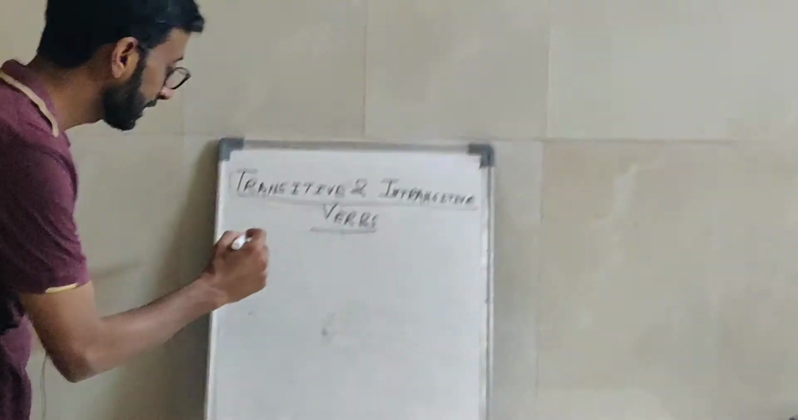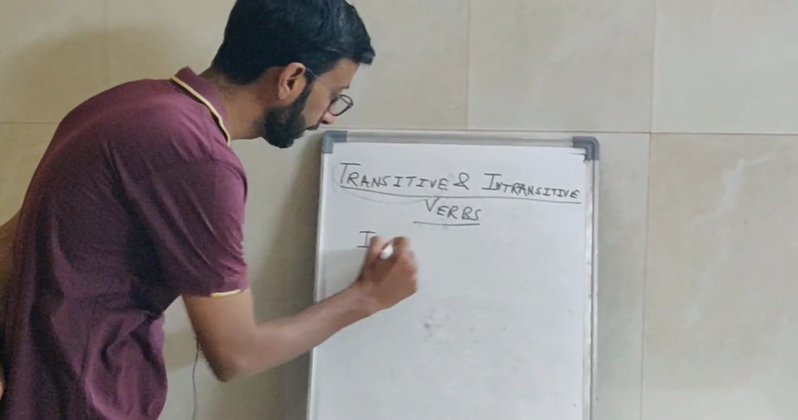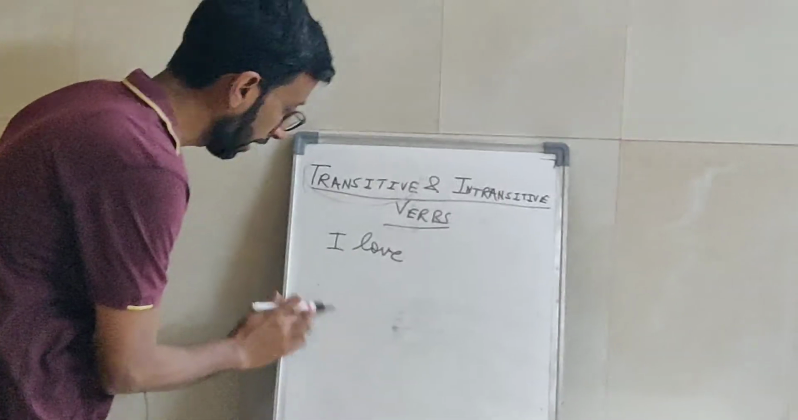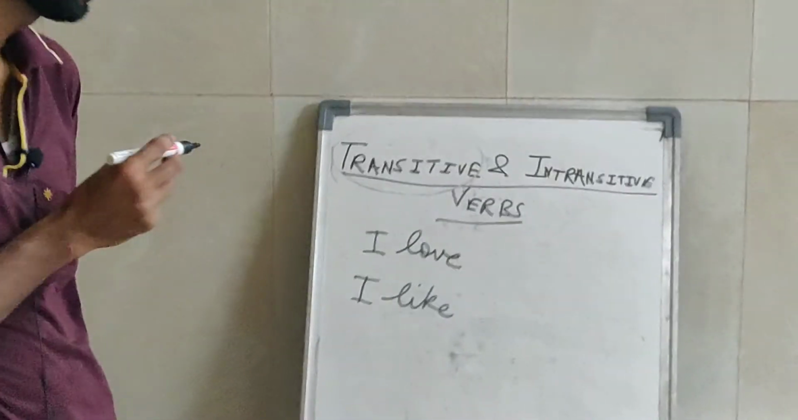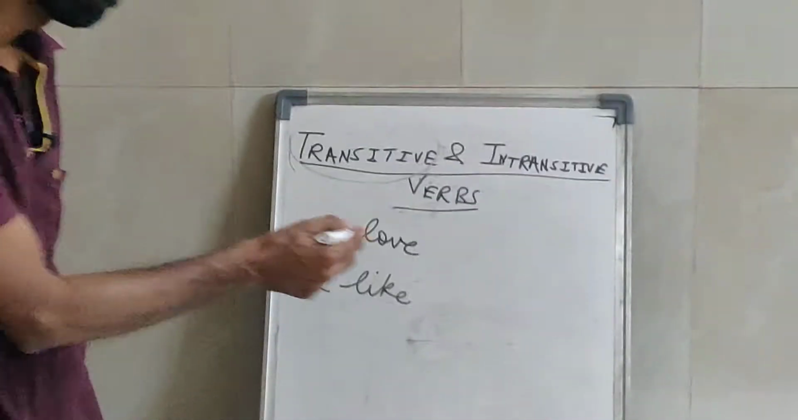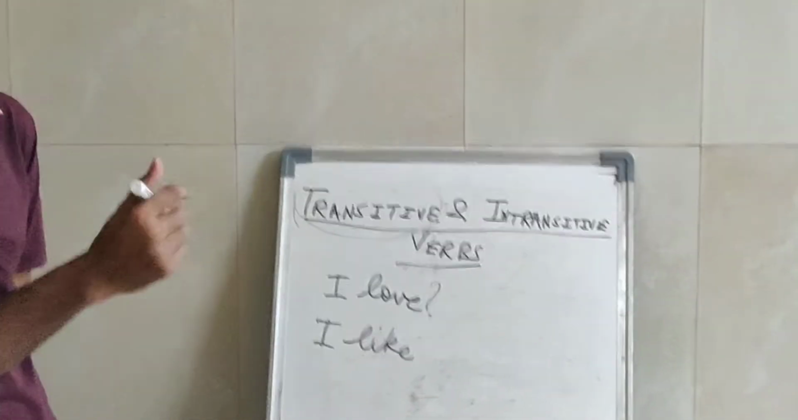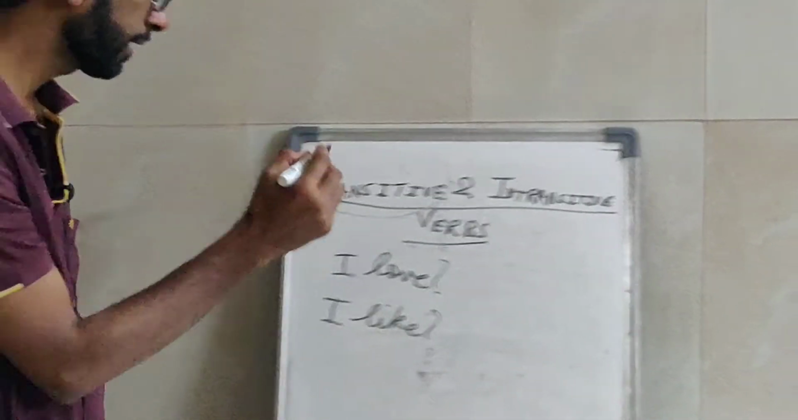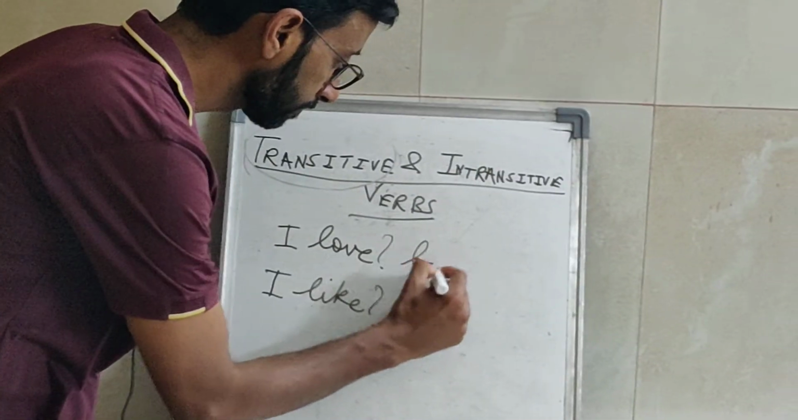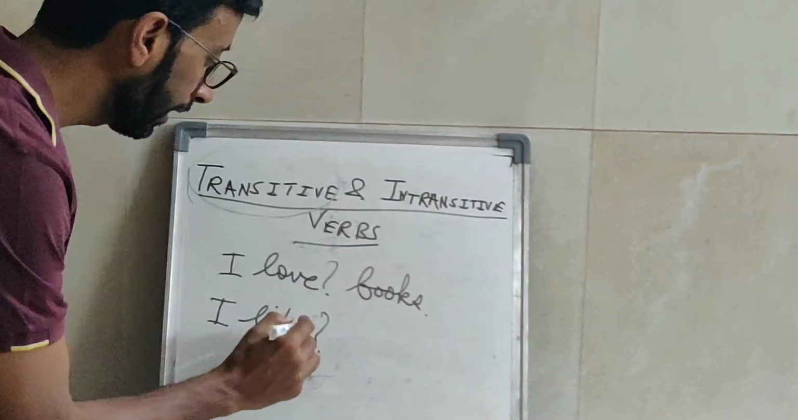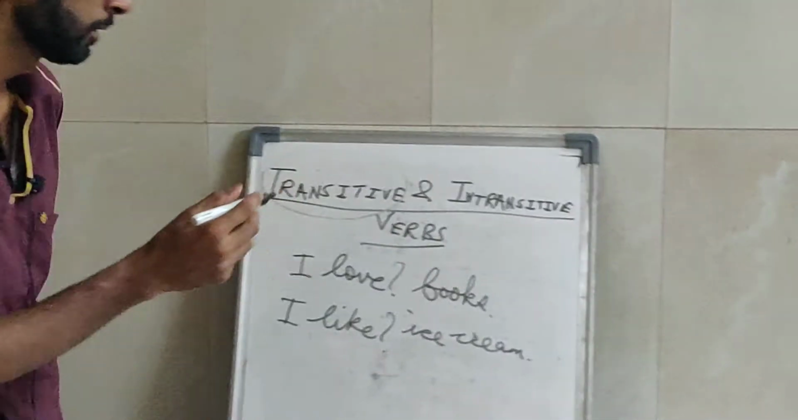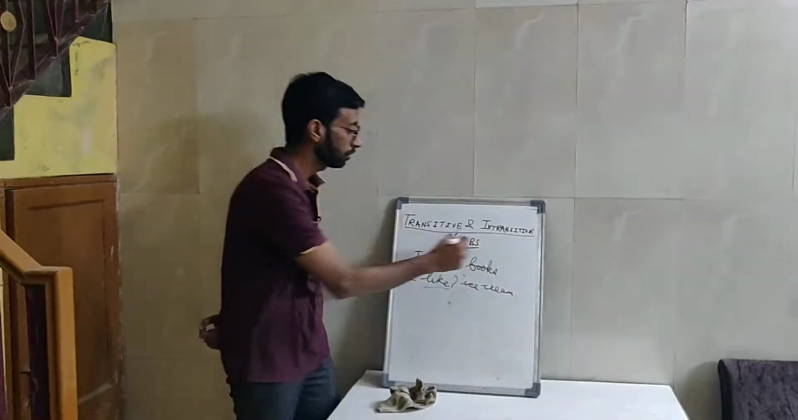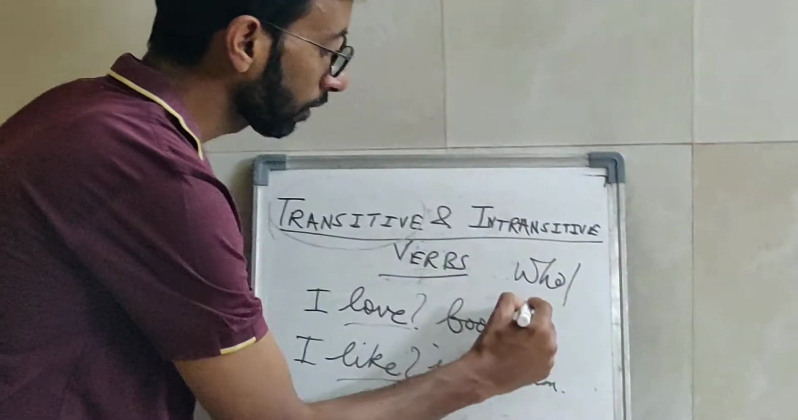And the second question is, what is the difference between transitive verbs and intransitive verbs? Very good question. Suppose I write sentences like "I love" and "I like." Then you will ask me, what do you love? And what do you like? And suppose I write, "I love books," "I like ice cream." So in this case, the verbs love and like are answering the question who or what.